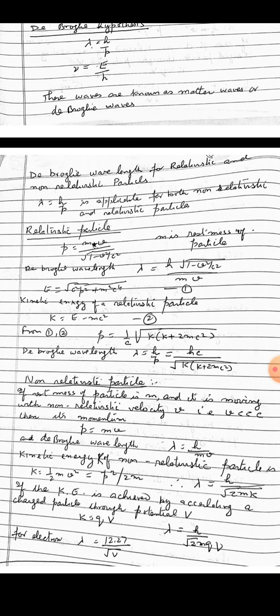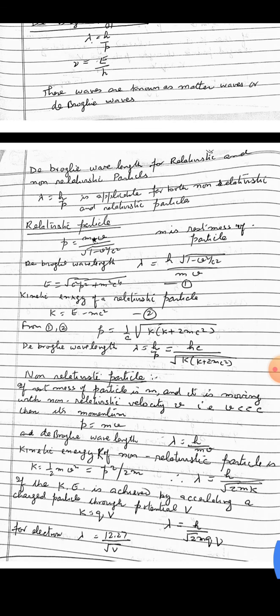Now, de Broglie wavelength for a relativistic and non-relativistic particle. We know that the de Broglie wavelength formula is lambda is equal to h upon p, and it is applicable for both non-relativistic and relativistic particles. Now, first, relativistic particle. If the particle of rest mass m moves with a relativistic speed, then its momentum will be p is equal to mv upon under root 1 minus v square upon c square, and the de Broglie wavelength is lambda is equal to h into under root 1 minus v square upon c square upon mv.